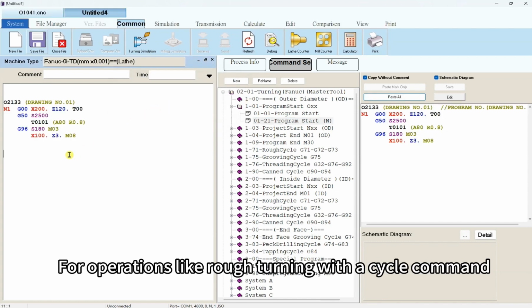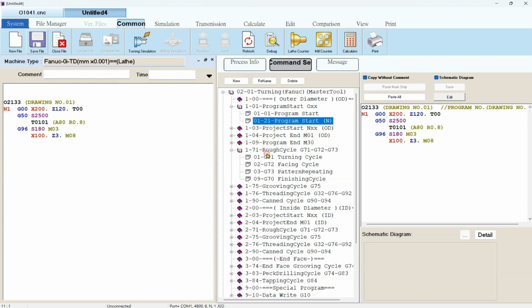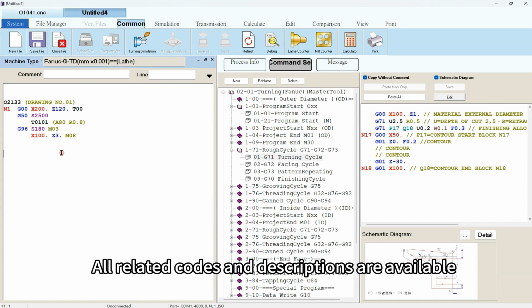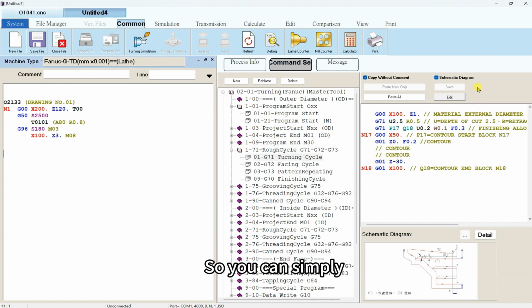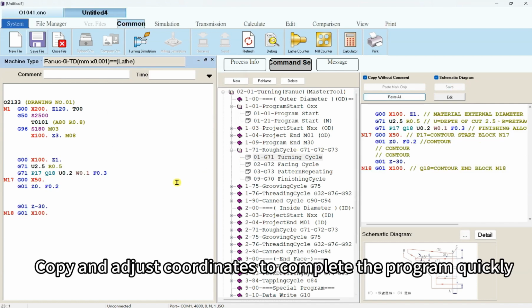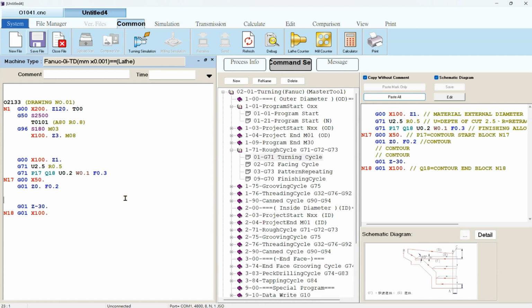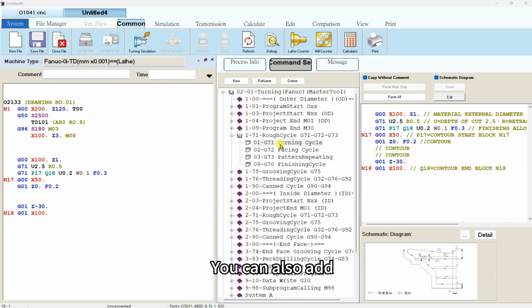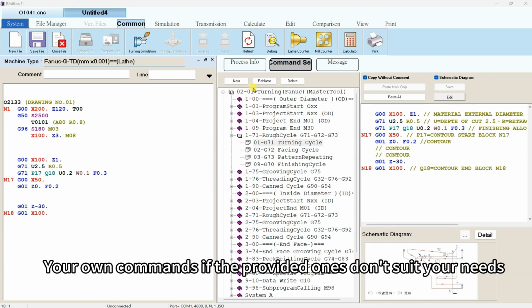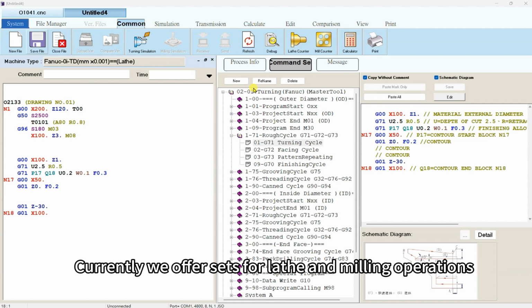For operations like rough turning with a cycle command, all related codes and descriptions are available, so you can simply copy and adjust coordinates to complete the program quickly. You can also add your own commands if the provided ones don't suit your needs. Currently, we offer sets for lathe and milling operations.